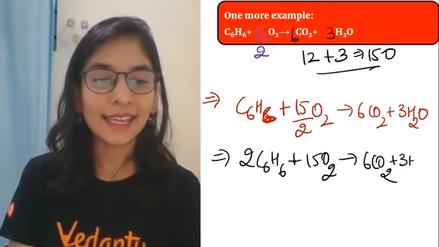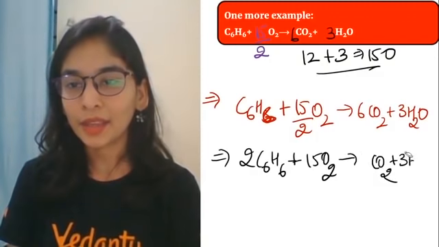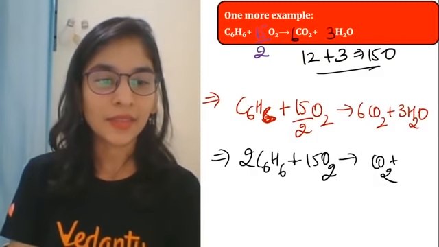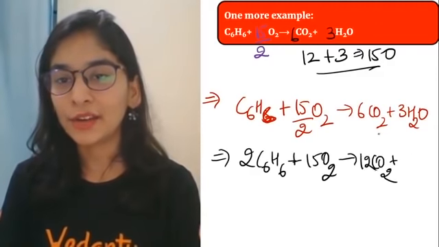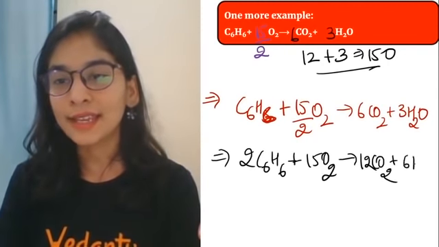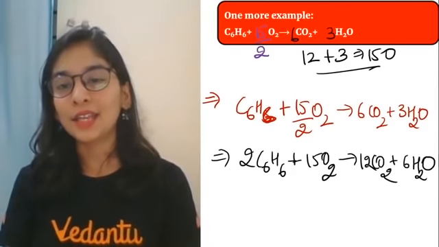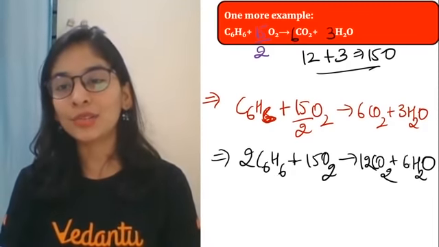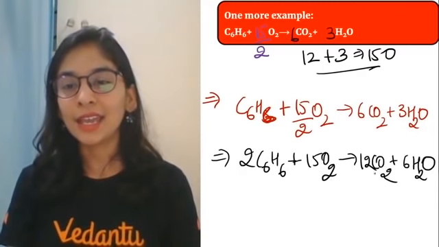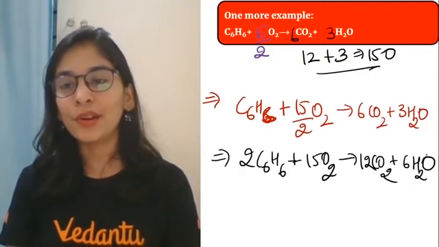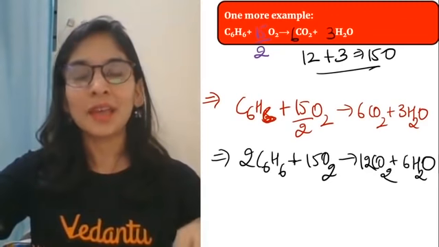Sorry, not 6, I have multiplied by 2, so this becomes 6 into 2, 12 CO2, 3 into 2, 6 H2O. Now look, the reaction is balanced. 12 carbon, 12 carbon, 12 hydrogen, 12 hydrogen, and 15 into 2, 30 oxygen, 12 into 2, 24 and 6, 30 oxygen. Everything became equal.